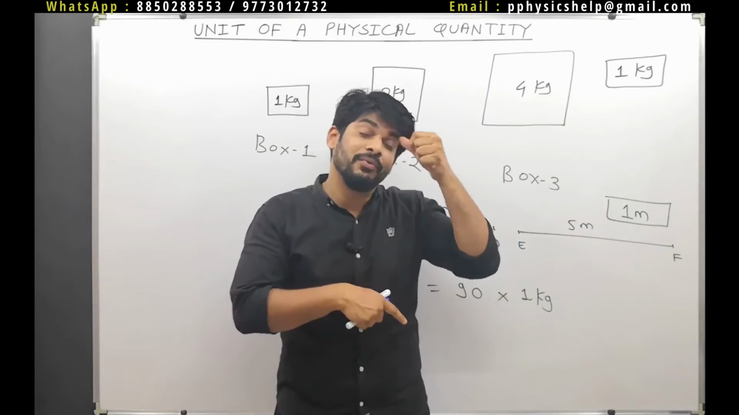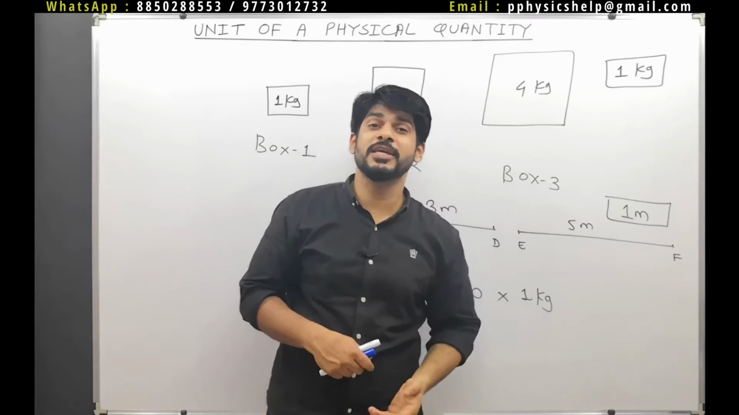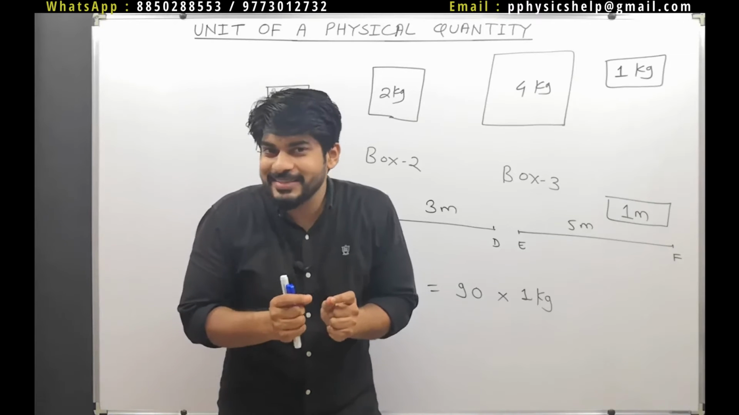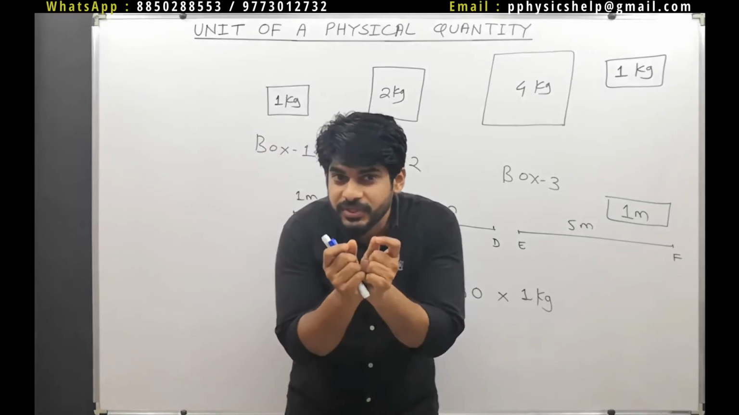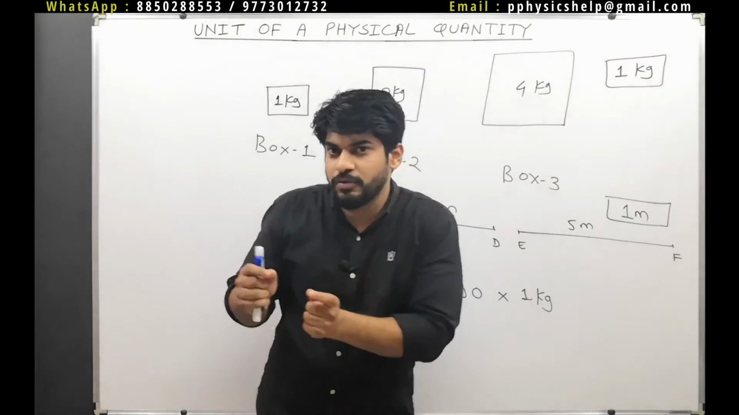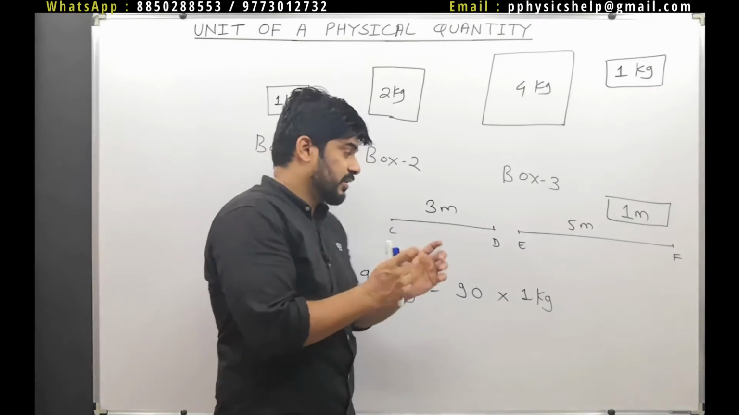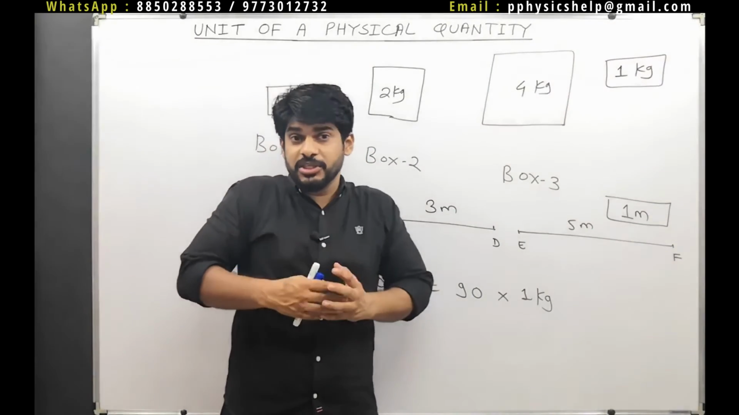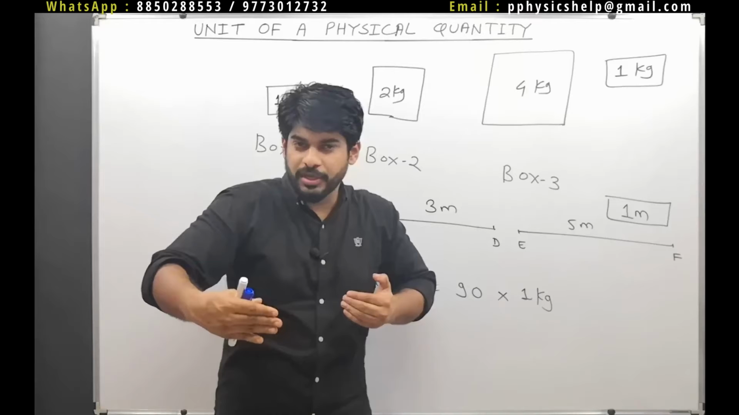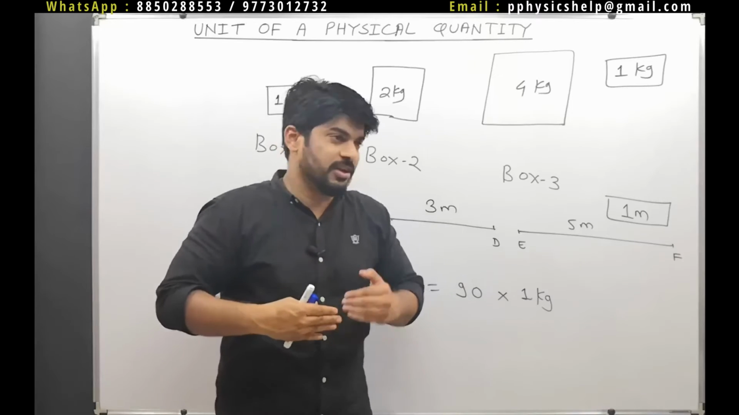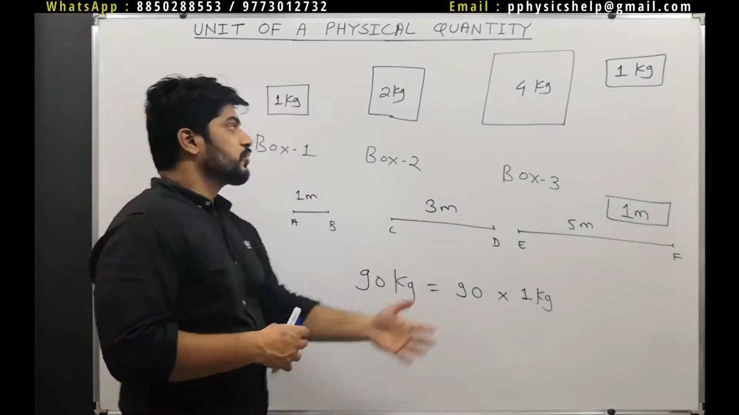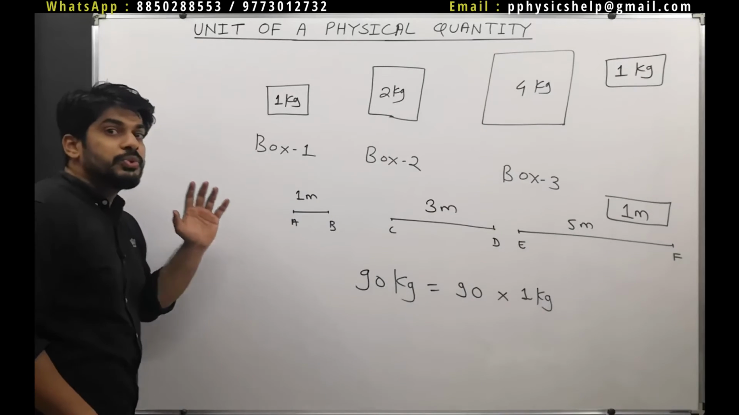So you can see here, whenever we are doing measurements of any physical quantity, it's not actually a measurement, it's actually a comparison between the unit of measurement of that physical quantity and the actual value of the physical quantity. We are just finding out how many times the physical quantity is with reference to the unit value. That is what we are actually finding out.